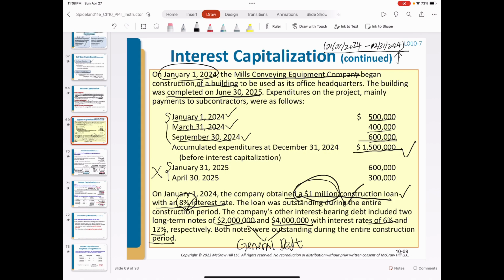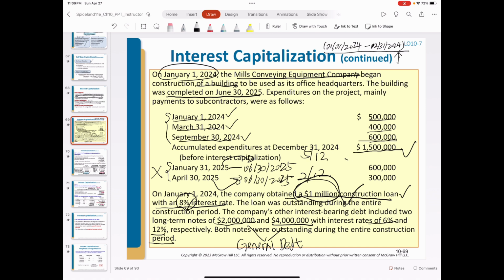And we're going to calculate the weighted average accumulated expenditure. But since the project will be complete by the middle of 2025, you should calculate the portion of the year outstanding from January 31st, 2025 to June 30th, 2025. January 31st to June 30th, that's 5 months. April 30th to June 30th, that's 2 months.